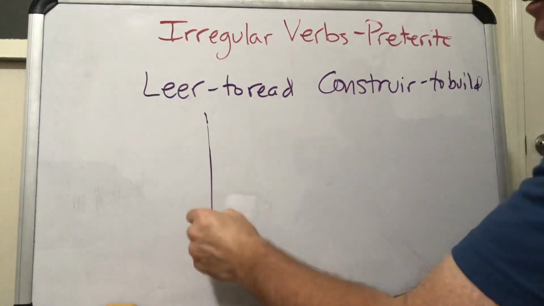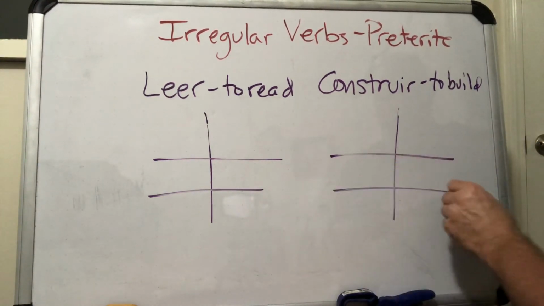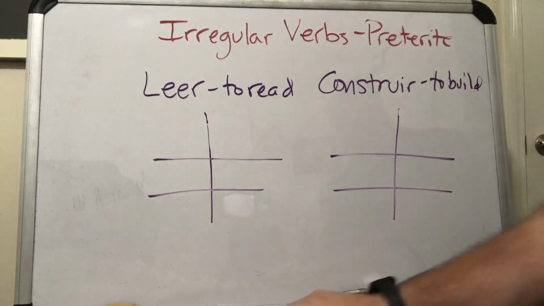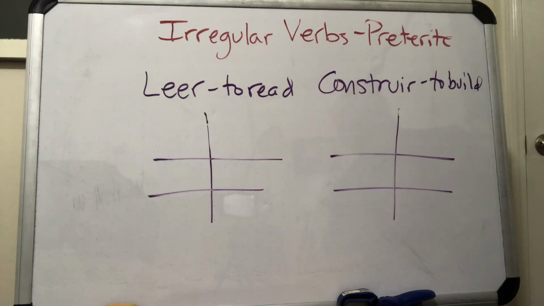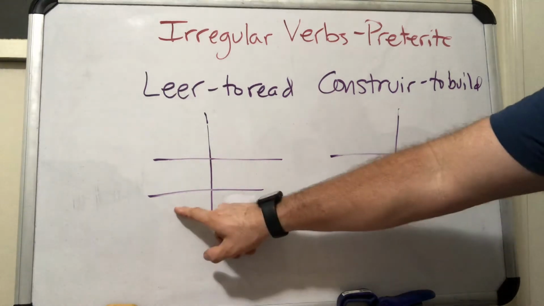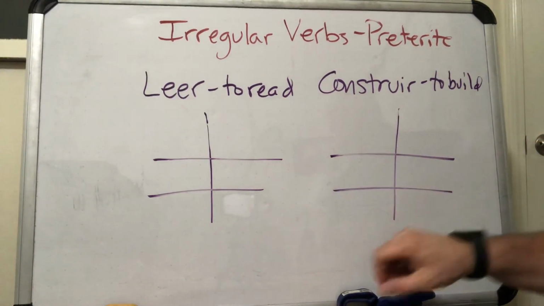Okay, let's do our little charts here. Now for these we're going to use the regular ER and IR endings in the preterite, okay? And we have an odd thing going on at the bottom here.